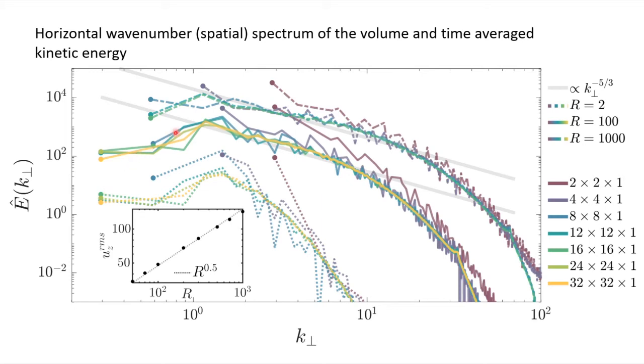Similarly, for the R of 100 case, this can be seen by following the 4 by 4 and the 8 by 8, which seem to resolve the peak well, but the 2 by 2 does not. So this tells us that essentially we need the large-scale modes in order to get this minus 0.5 scaling. An interesting thing about this, though, is that in the R of 2 case, we obtain in a high-frequency regime the minus 2 scaling of Goldreich and Nicholson.